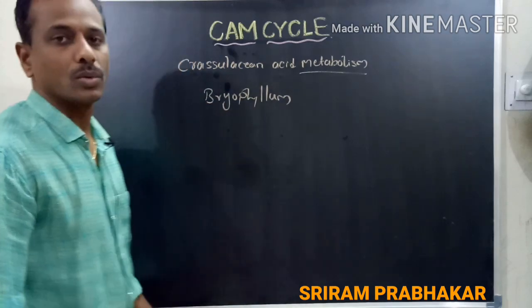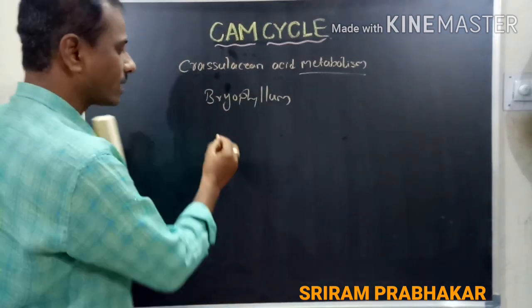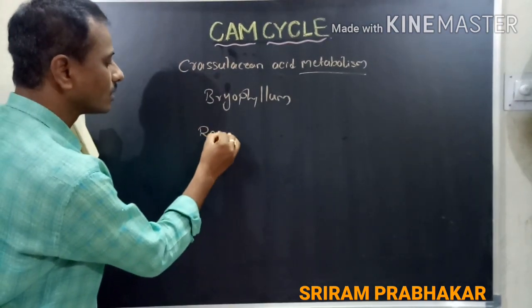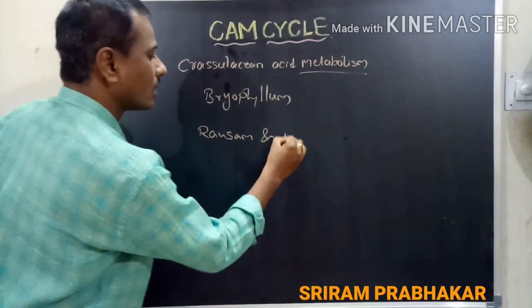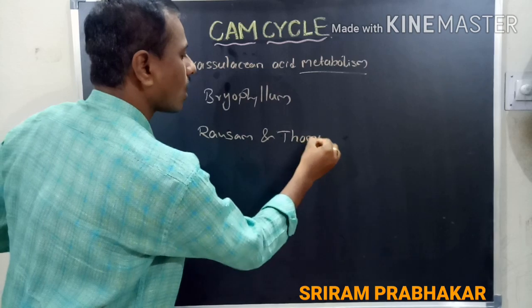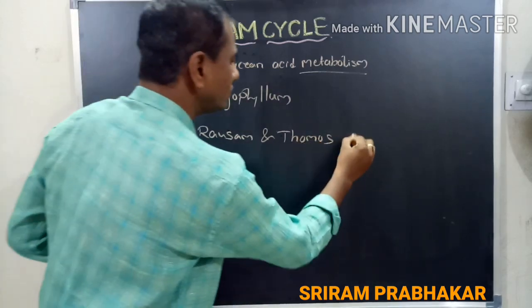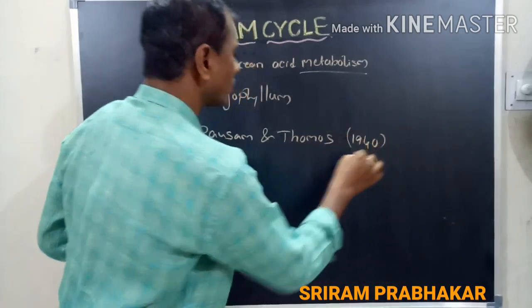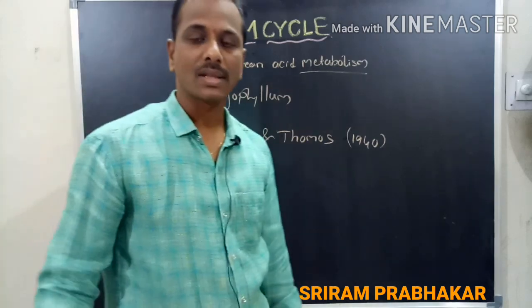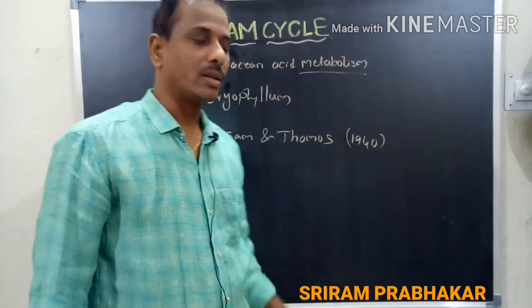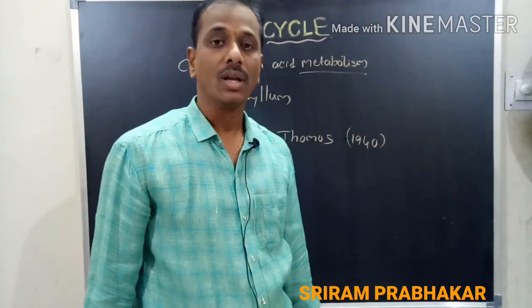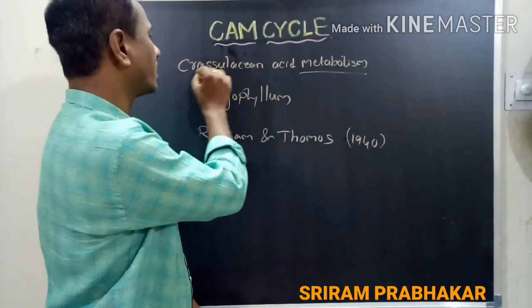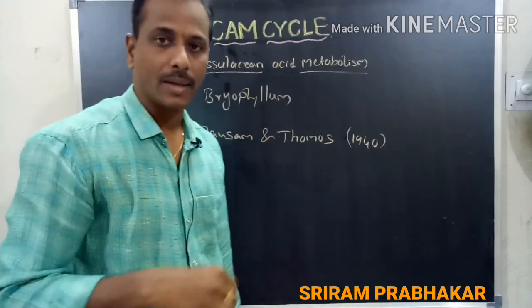There are two scientists, Ransom and Thomas. These are both scientists, Ransom and Thomas. In 1940, they observed this type of carbon dioxide fixation in those plants which belong to the Crassulaceae family.